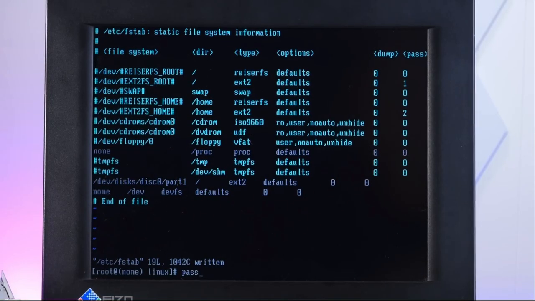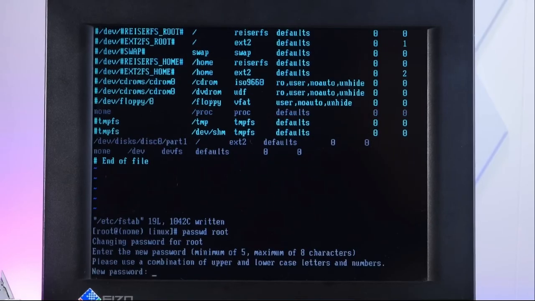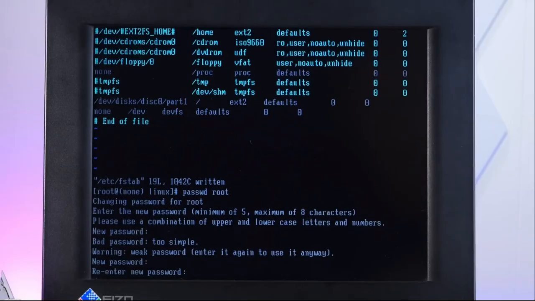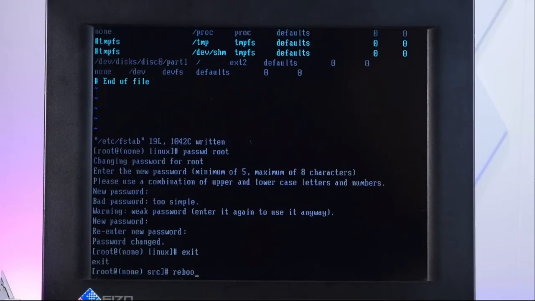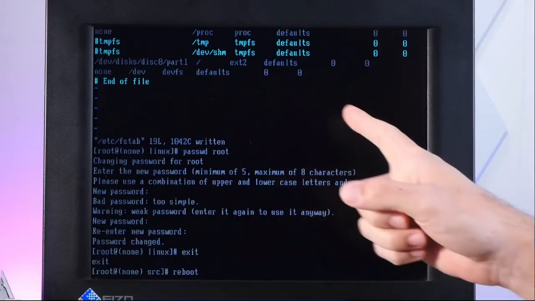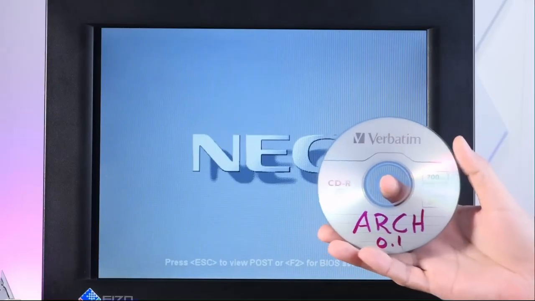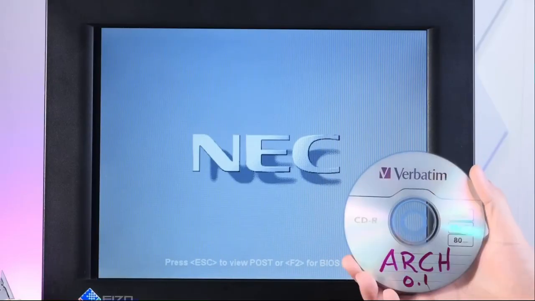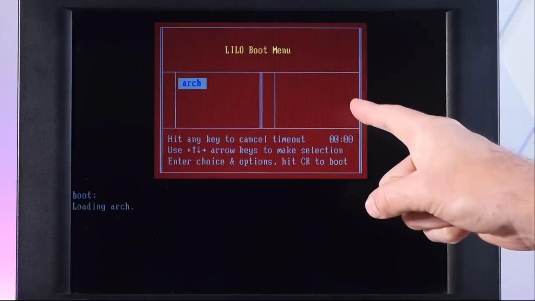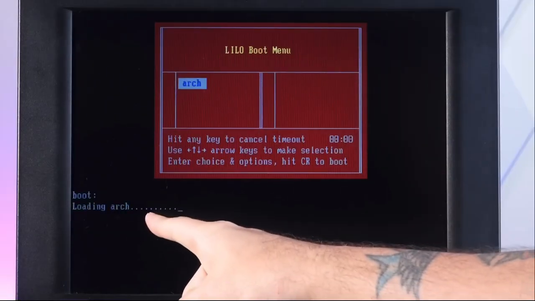Change our root password. Something nice and secure, and definitely not just the word action. And I believe if we reboot now, we should boot into Arch Linux 0.1. All right, disk is out. Hopefully we will see Lilo appear. Oh, look at that! Lilo boot menu, automatically booting into Arch.